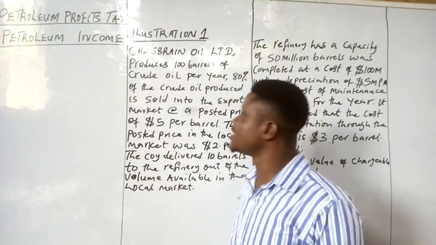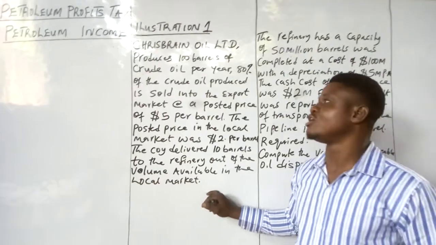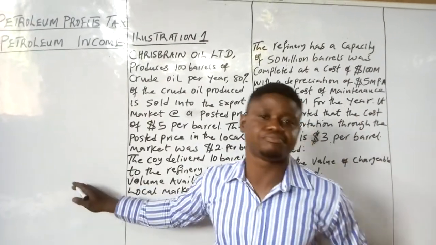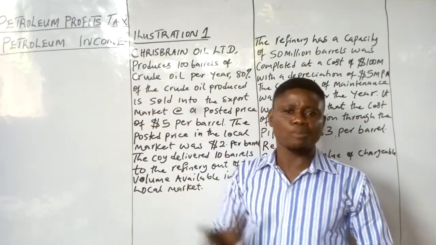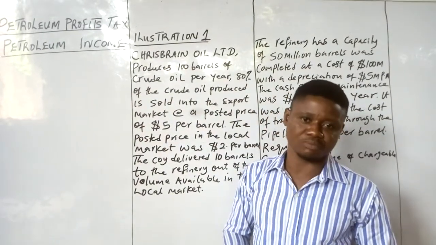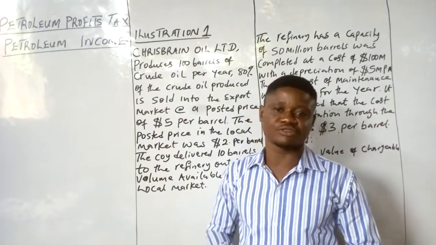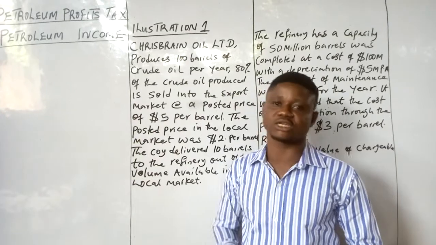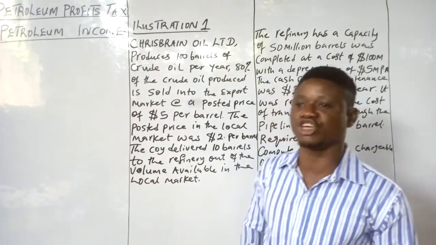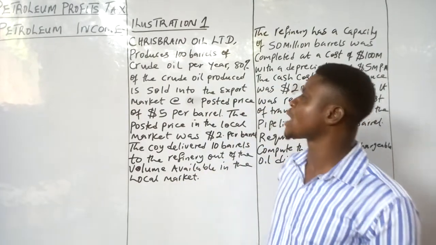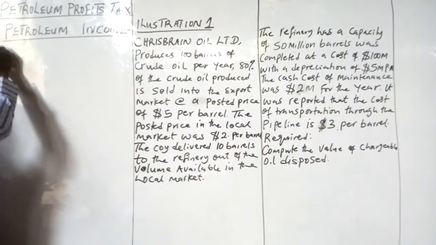Good day, viewers. Today we want to look at petroleum profit tax, and we're looking at petroleum income. Under petroleum income, there are components that make up the petroleum income, which are value of chargeable oil disposed, value of chargeable oil sold, value of natural gas sold, and the miscellaneous income or sovereign income. We're going to pick the value of chargeable oil disposed today.